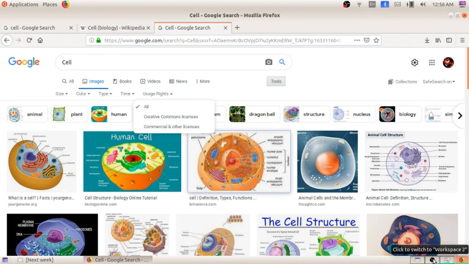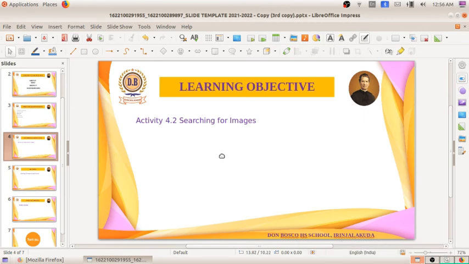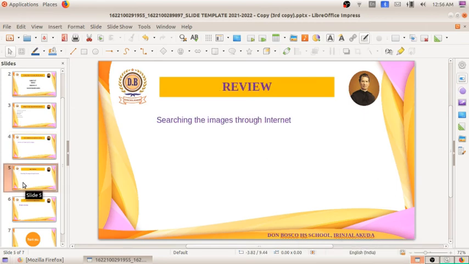So this is the activity which we have discussed today. We have done an activity of searching for images through the internet. If we do not have the website address, we can search the topic through different search engines like Google, Bing, like that, www.bing.com, www.google.com. Through that we can search for information. If you want the images, you can select the Images option from there. You will be getting a lot of images.